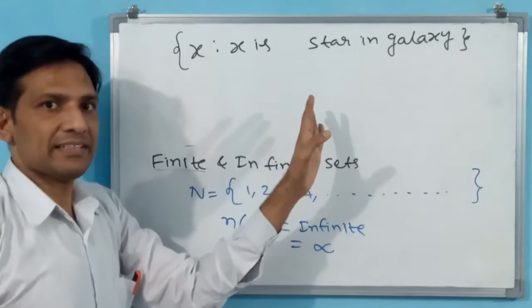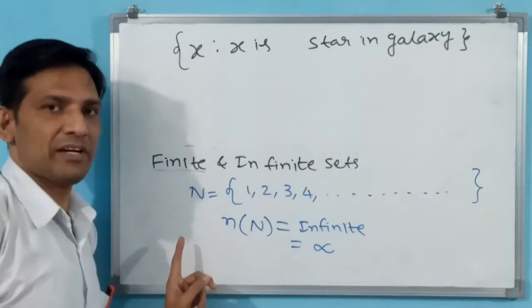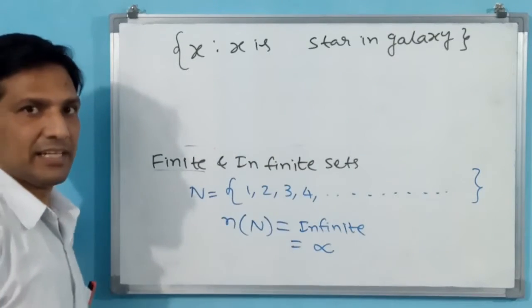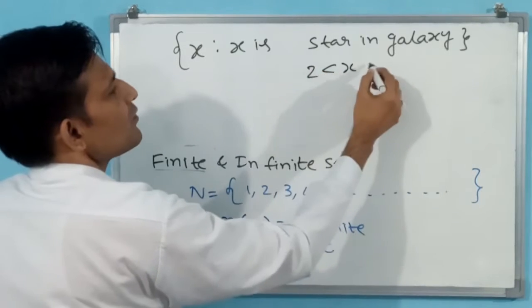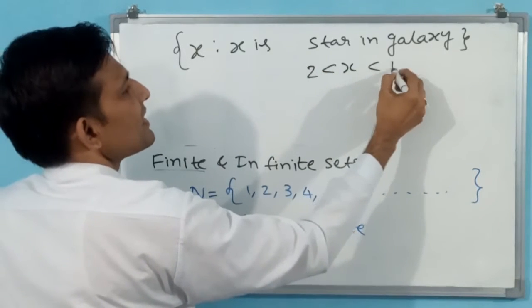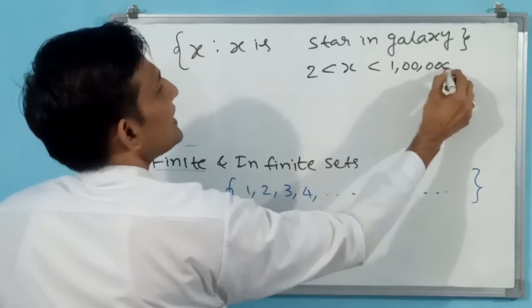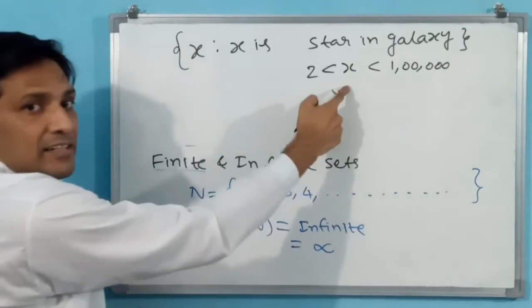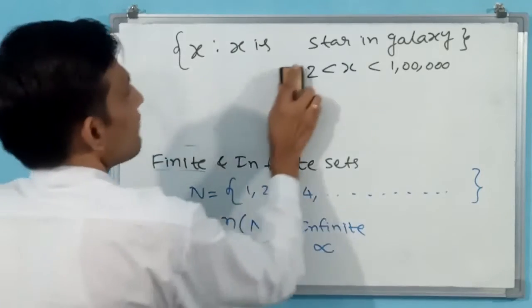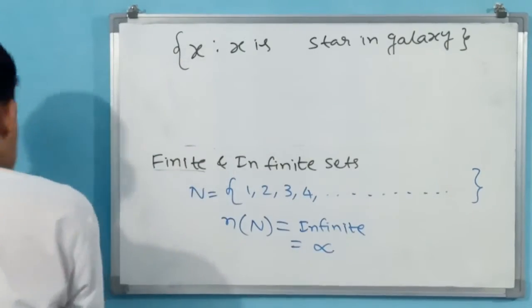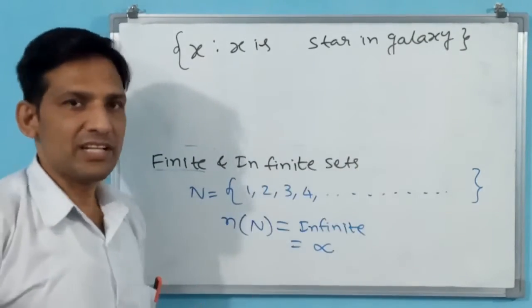If there were a quantity condition, like x greater than 2 and less than say 1 lakh, this would be a finite set. But I am not making any condition.